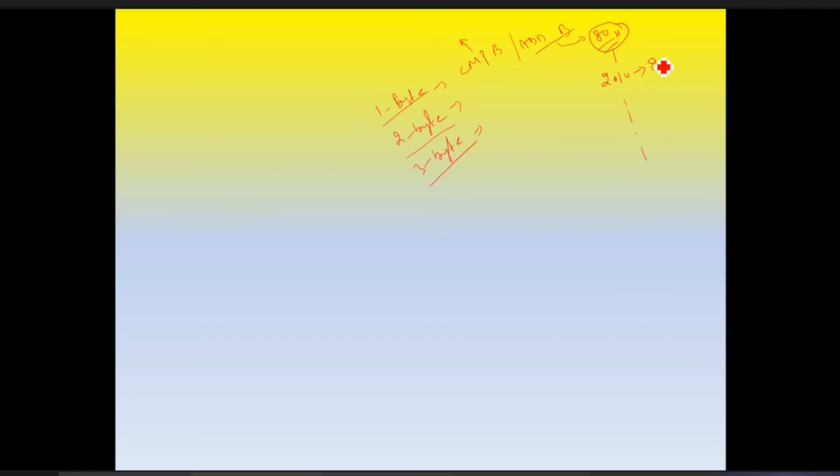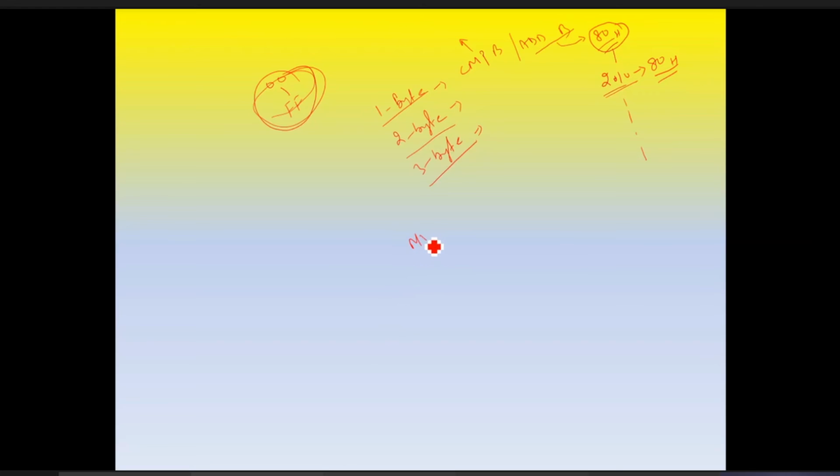At this location we can store 80. The range of 8 bits in hexadecimal is 00 to FF, so 80 comes under this. So we can store this 80H at 2010. So it is 1 byte.